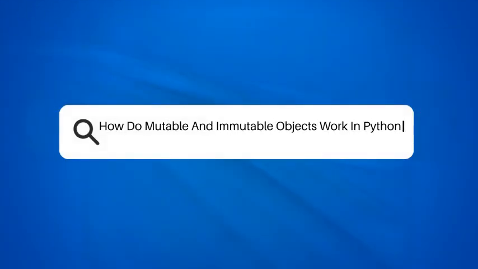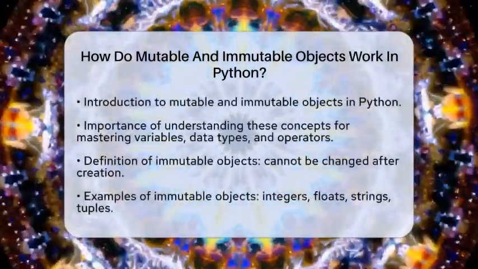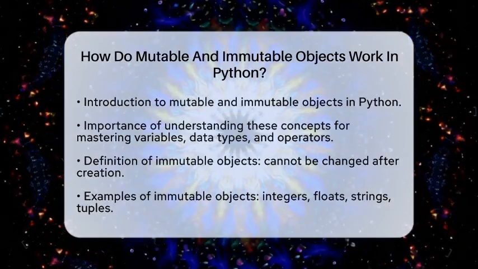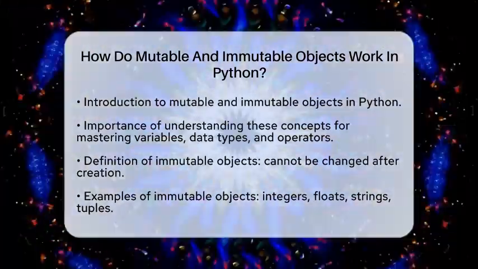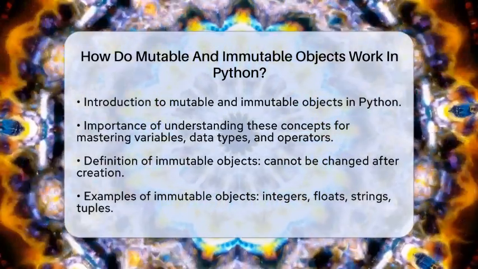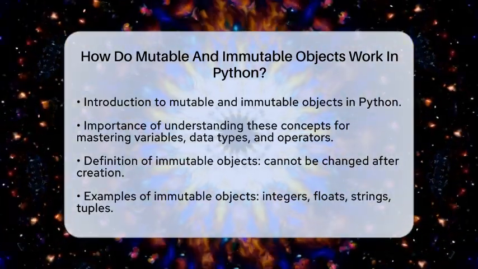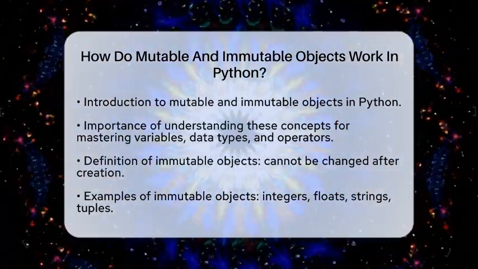How do mutable and immutable objects work in Python? Have you ever wondered how Python manages different types of data? Today, we are going to break down the concepts of mutable and immutable objects in Python. Understanding these concepts is key to mastering variables, data types, and operators in Python programming.